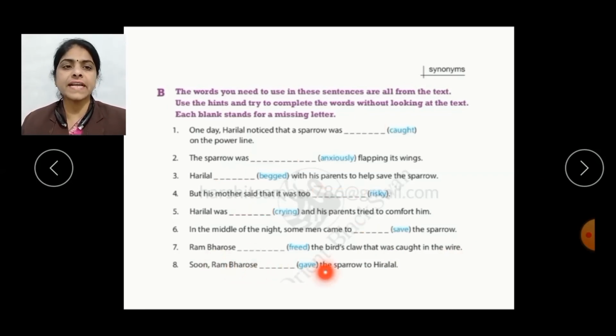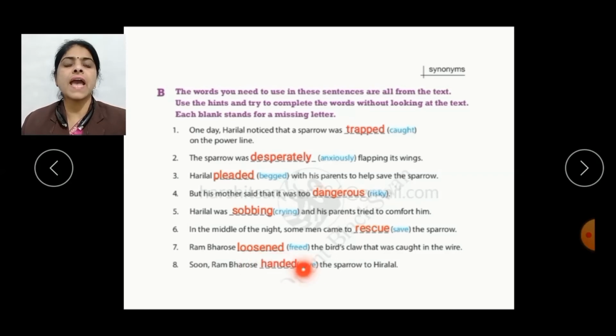In the last sentence, gave is the highlighted word and the synonym of gave is handed. So the sentence will be, soon Ram Bharose handed the sparrow to Hira Lal. With this, the exercise is completed. Now let's have the next one.